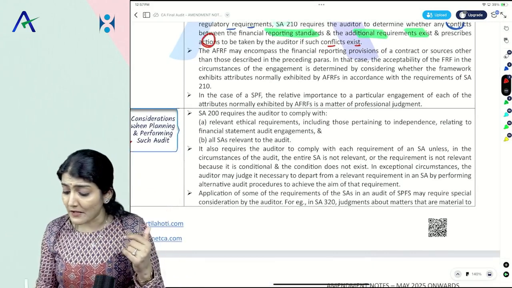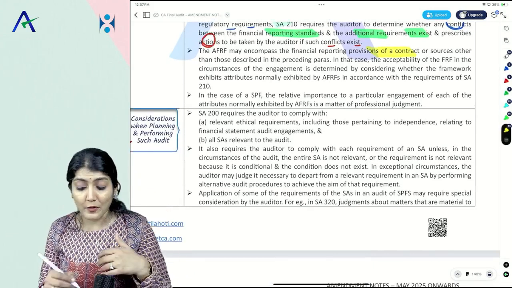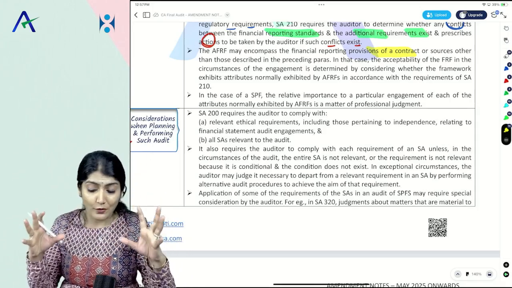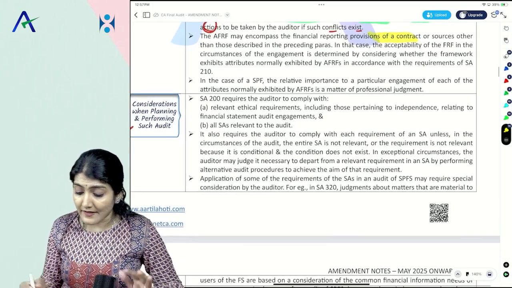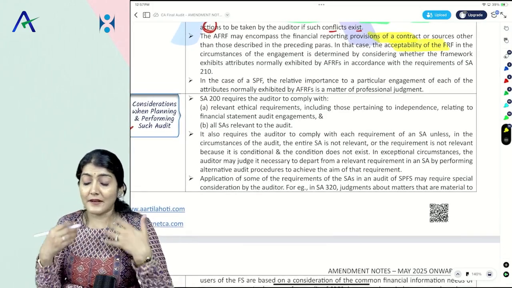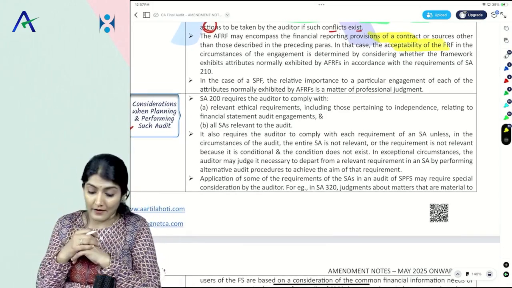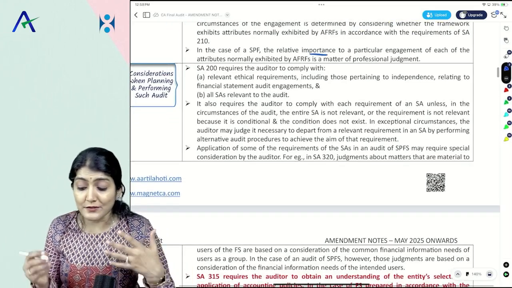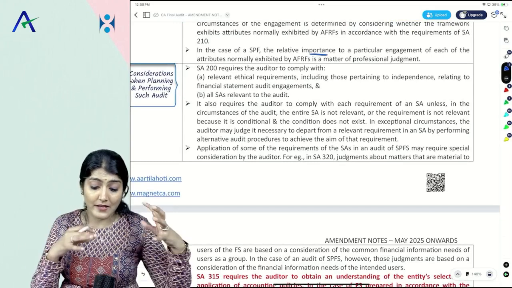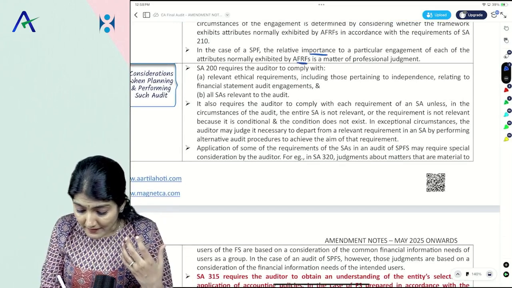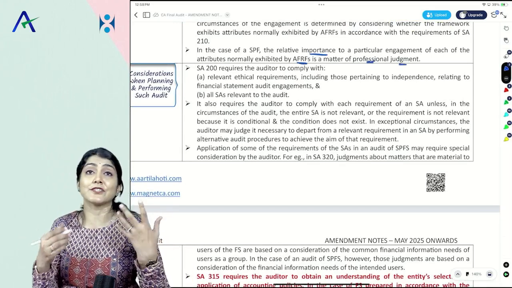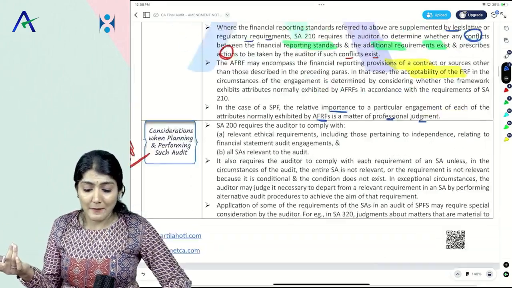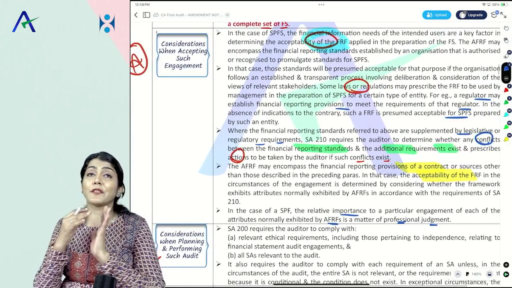Sometimes the financial statements could be prepared as per the provisions of a contract, so there is no regulation involved over there. Then again in that case, you have to check the acceptability of the AFRF. And in the case of a special purpose framework, the relative importance to a particular engagement of each of the attributes normally exhibited by the AFRF is a matter of professional judgment. So whether the AFRF is acceptable or not is a matter of professional judgment for the auditor.